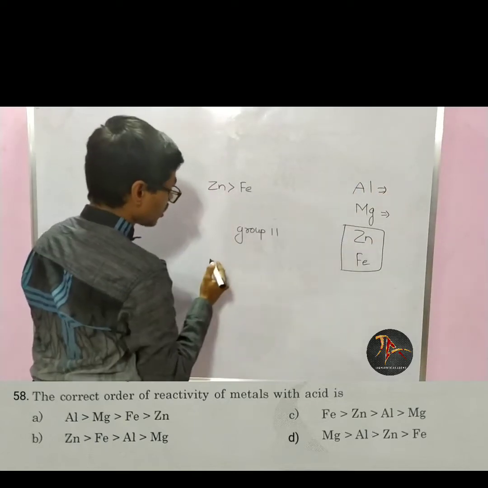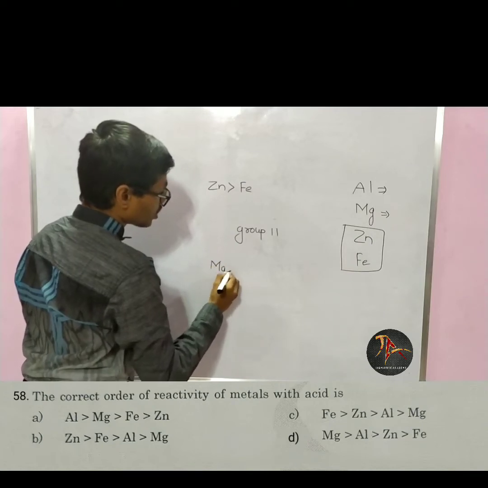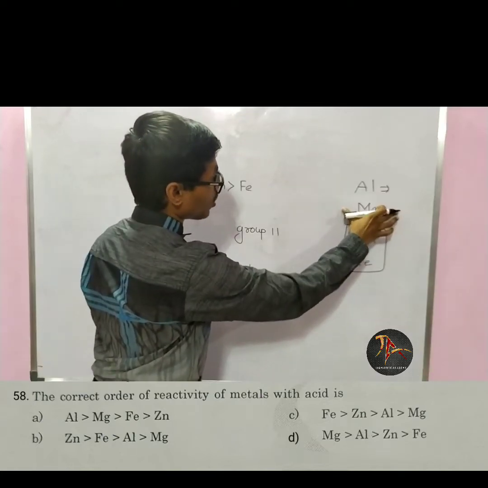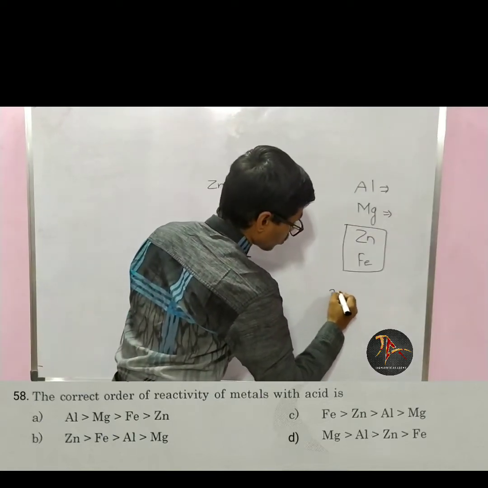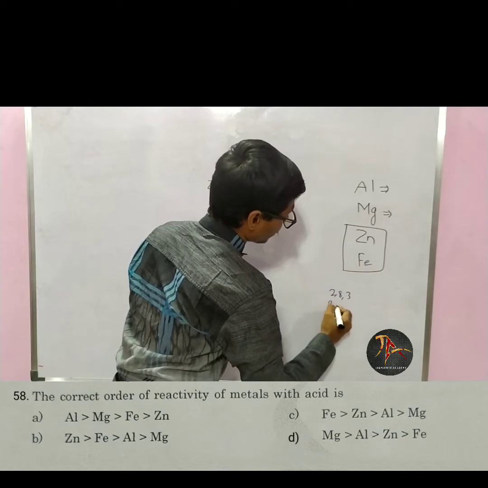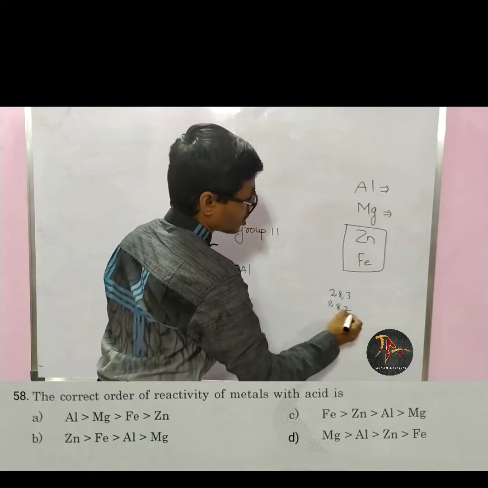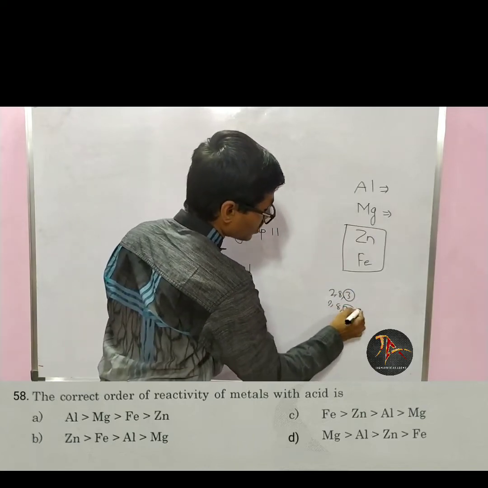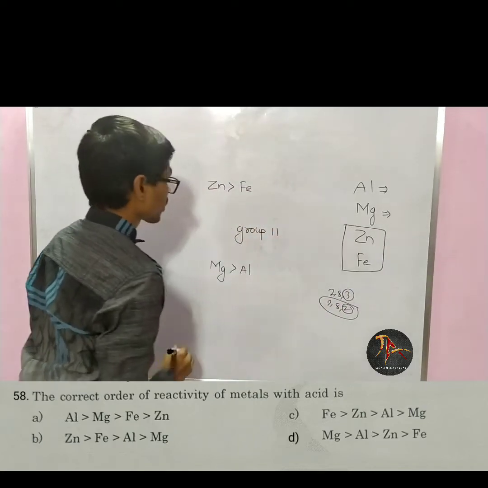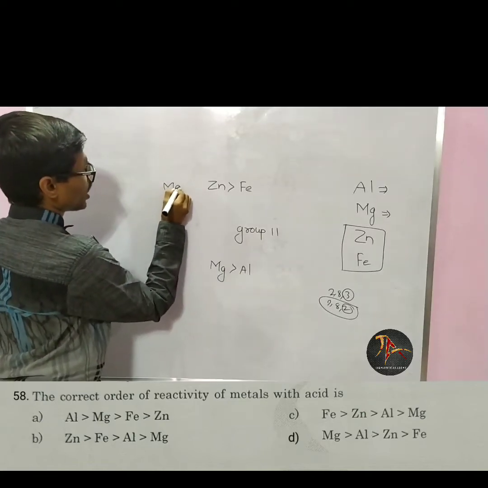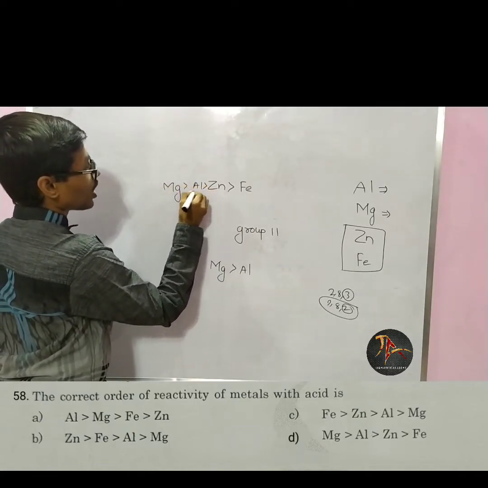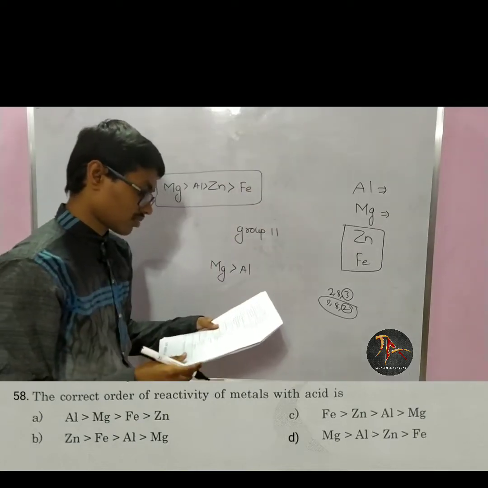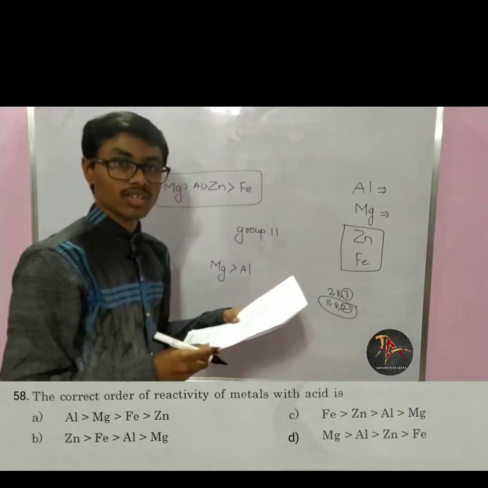So if I take the order here, magnesium will be more reactive than aluminium. Aluminium contains 2, 8, 3 electrons and magnesium contains 2, 8, 2 electrons. So losing 2 electrons is easier than losing 3 electrons. So magnesium will lose 2 electrons easily. So magnesium is more reactive than aluminium and these two are more reactive than zinc and iron. So this should be the correct answer, given in option D.